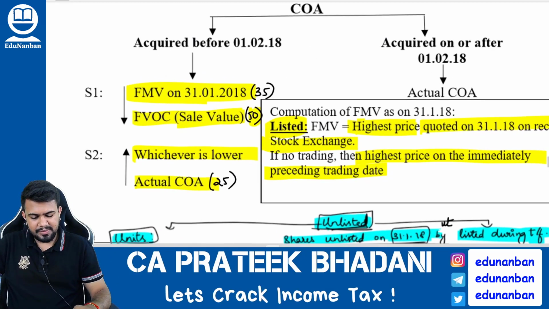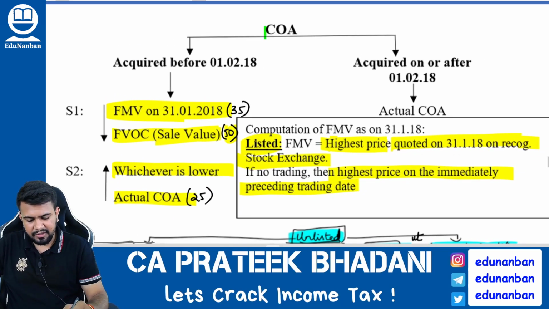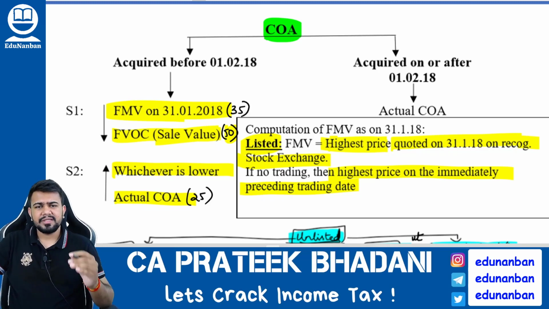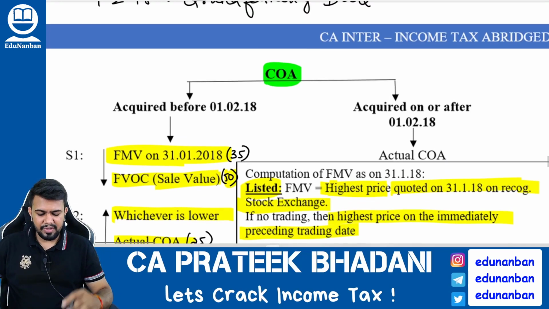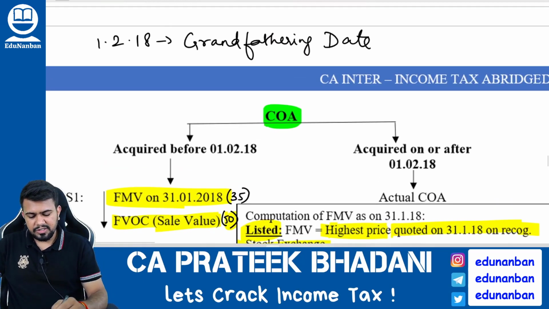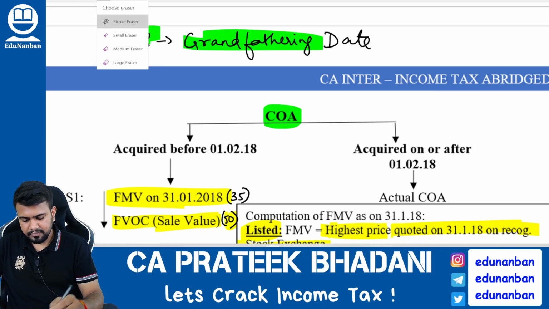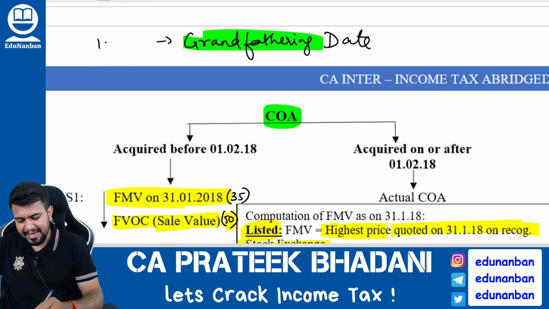Now let's come to a special concept of cost of acquisition for 112A. In 112A there is a special concept for calculating the cost of acquisition because of grandfathering. What is grandfathering?